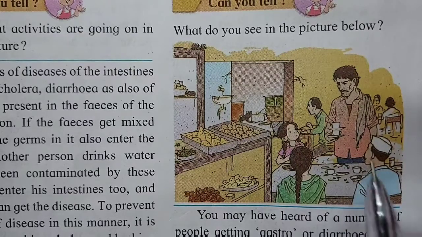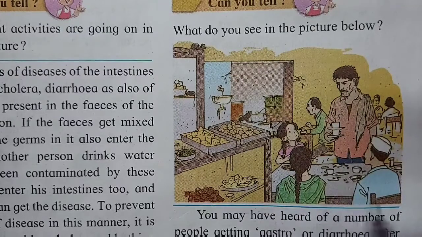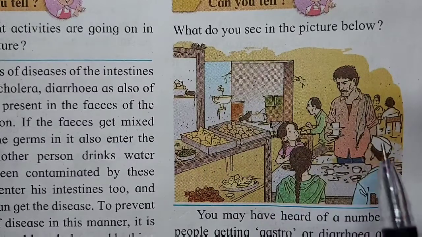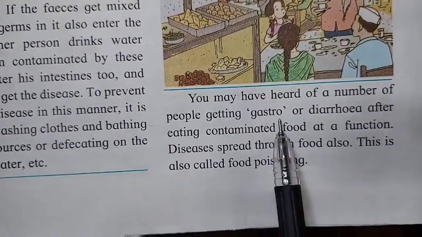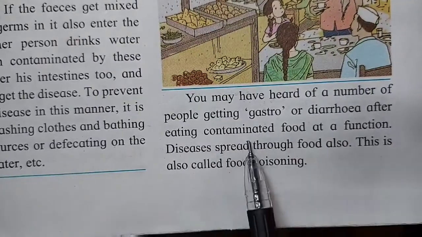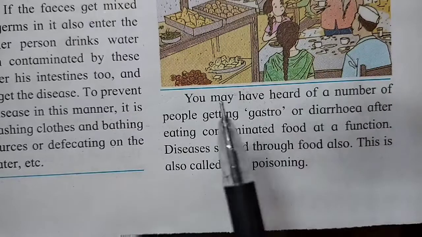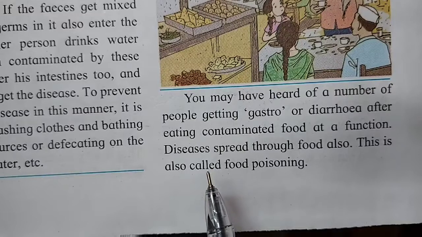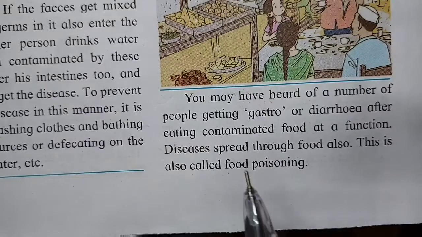So eating food here is advisable? Not at all. Why? Because eating food in this kind of place is going to spread diseases. You may have heard of a number of people getting gastro. Gastro means gastric problem or diarrhea after eating contaminated food at a junction. Junction means where many people eat together, that is a hotel, a small outlet or a restaurant. The only thing you have to see there is hygiene. Then only go and eat outside food.